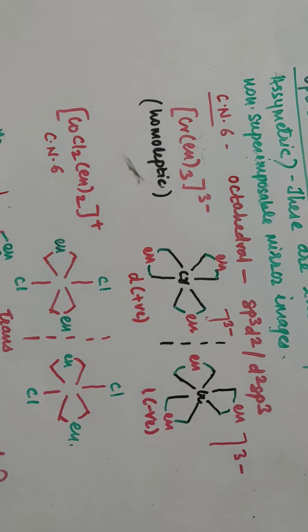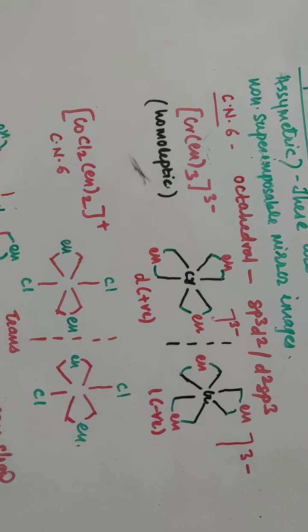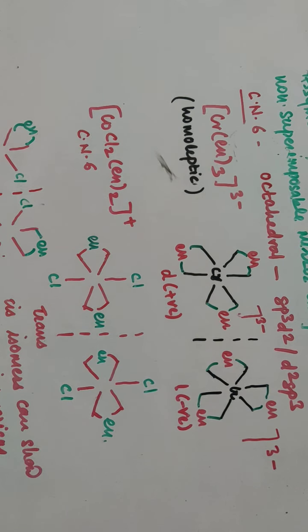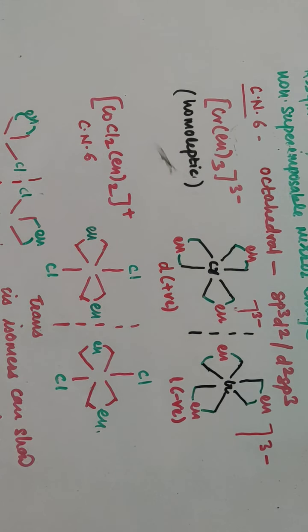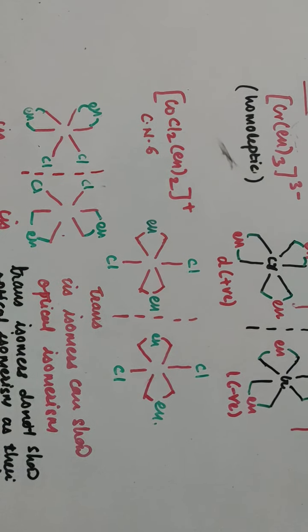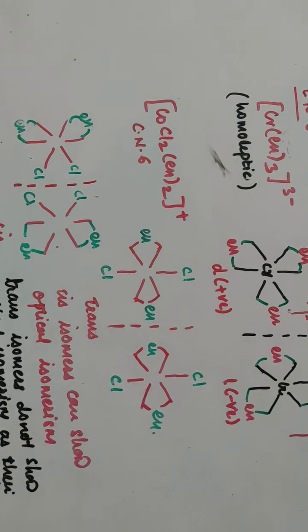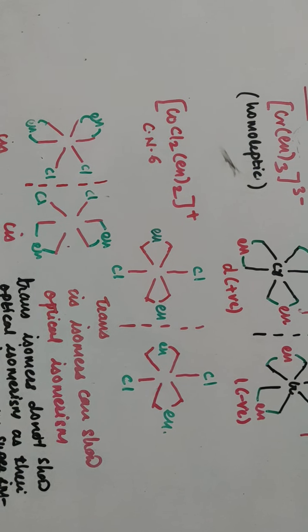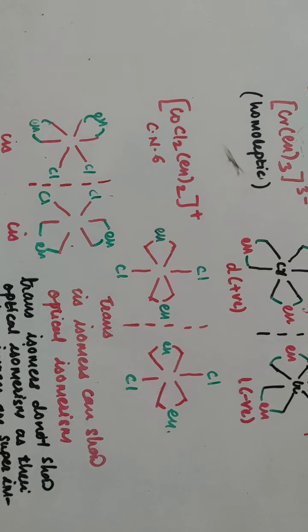Homoleptic complexes can also show optical isomerism. Heteroleptic complexes can show geometrical isomerism also, but trans isomers cannot show optical isomerism as their mirror images are superimposable. Only cis isomers can show optical isomerism as their mirror images are non-superimposable.